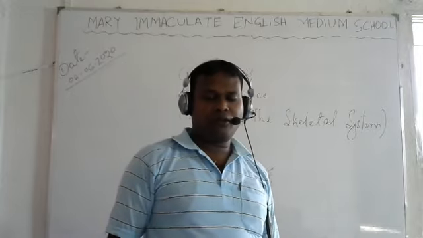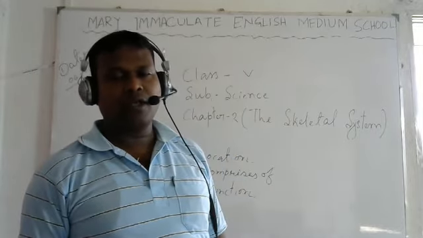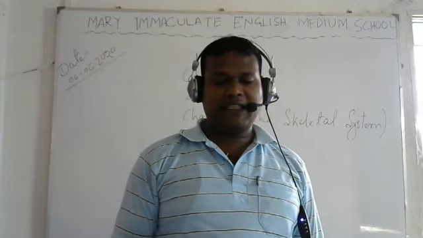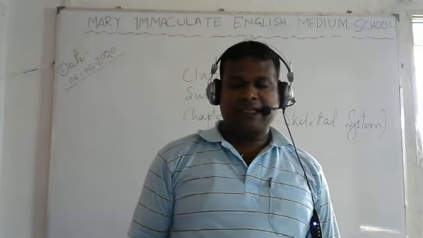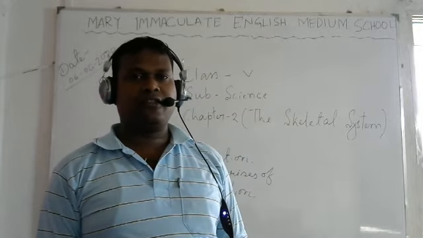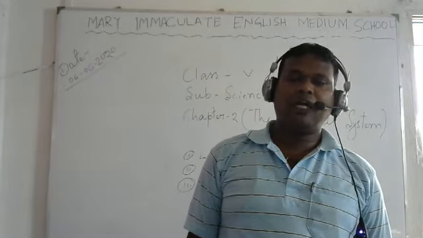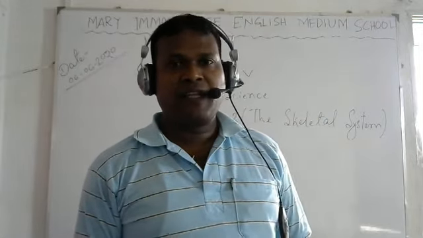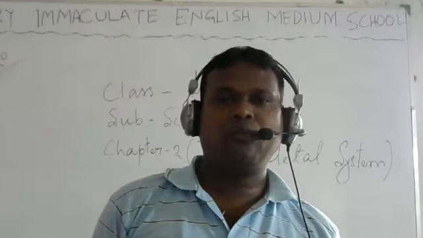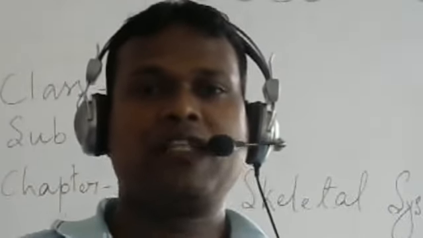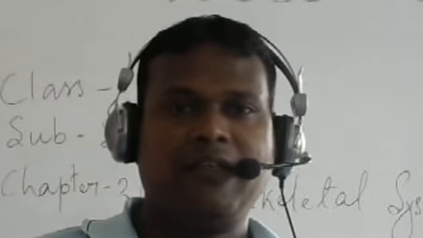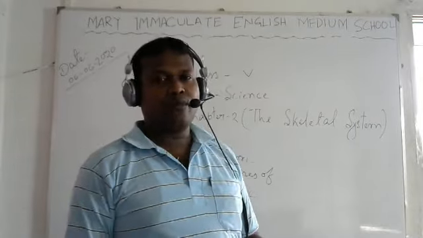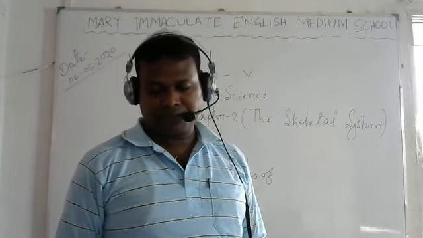What is the work of jaw bones? The lower jaw holds the lower teeth in place. It helps in chewing food. Yes, we eat food by the lower jaw. The upper jaw is rigid and does not move much. Only the lower jaw moves much. Do you notice that?